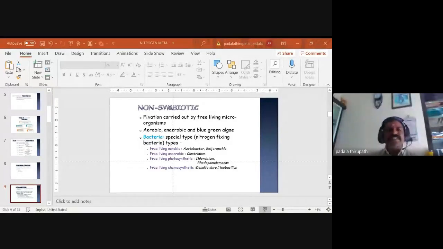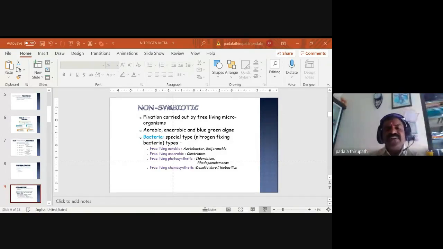The first one is bacteria, a special type of nitrogen fixing bacteria. The free living aerobic nitrogen fixing bacteria are Azotobacter and Beijerinckia. Then the free living anaerobic bacteria, that is Clostridium. The third is the free living photosynthetic bacteria, Chlorobium and Rhodopseudomonas.